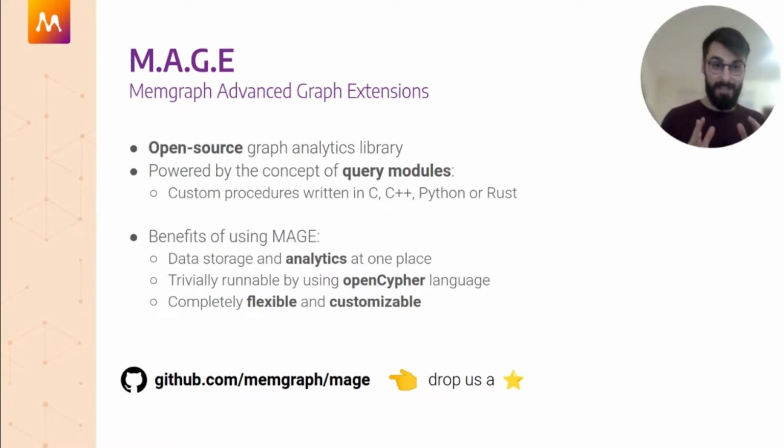The benefit of using MAGE is that you'll have both analytics and storage in one place, Memgraph. You don't need to challenge yourself in writing your own stuff. You can just use the already available API in the OpenCypher query language.